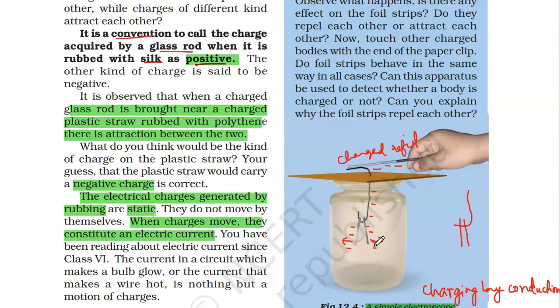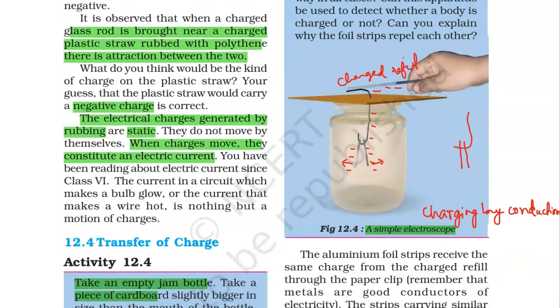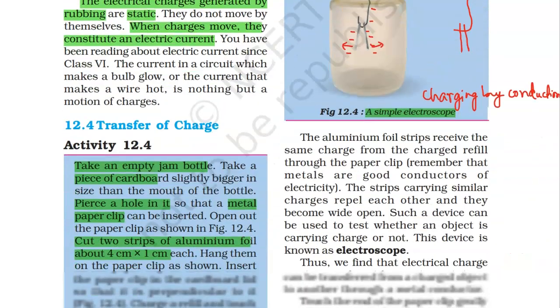Because now the aluminium foil has like charges, we know they will show repulsion, so they repelled each other. I hope this part is clear to all of you, how charges are getting transferred.